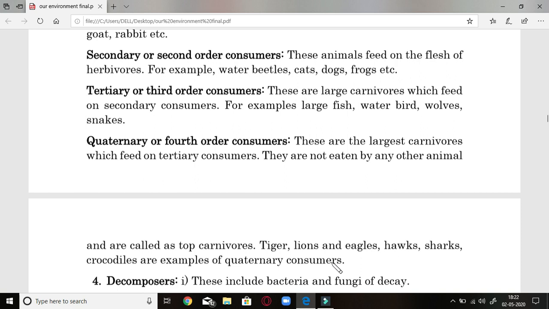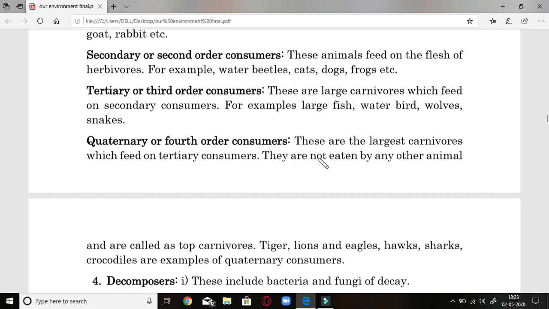Dear students, one thing I would like to mention: the quaternary consumer has the least amount of energy, whereas producers have the maximum amount of energy in the pyramid. Their number is large, their energy level is also large.